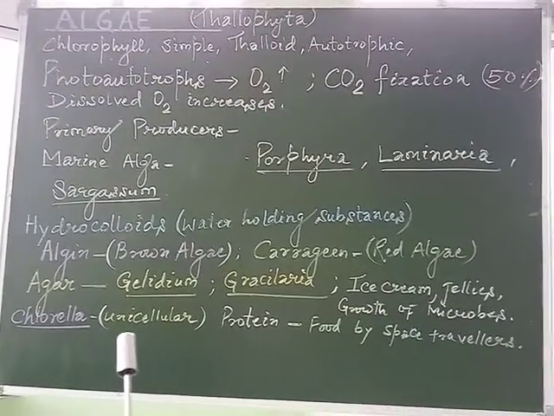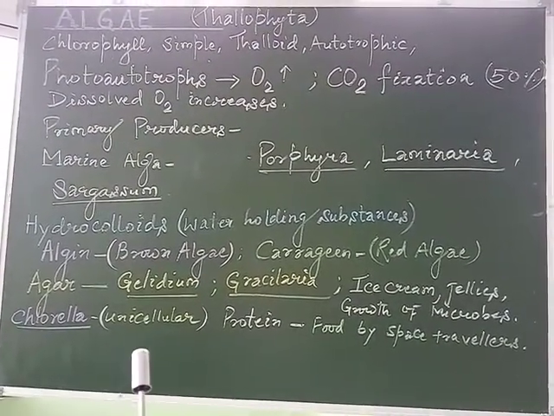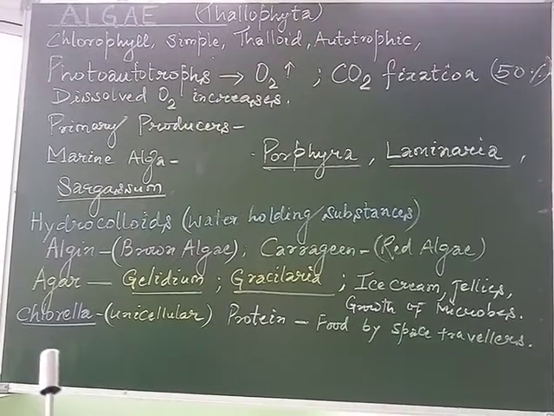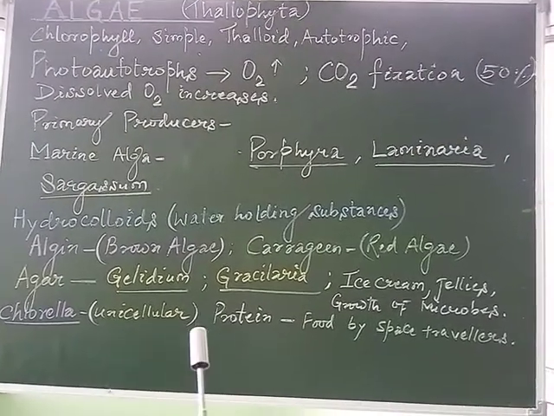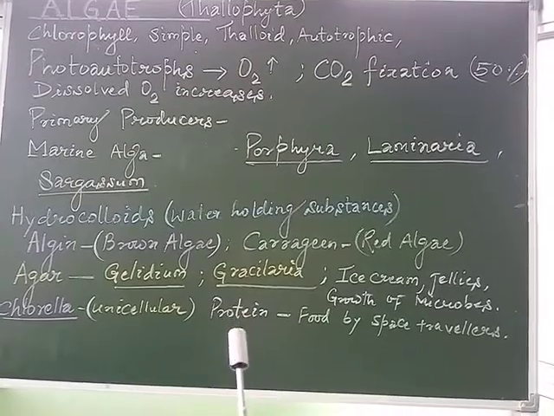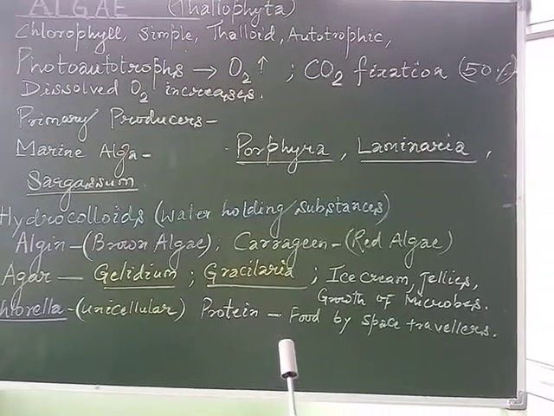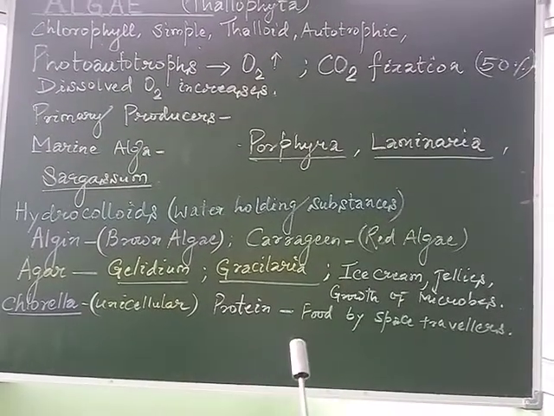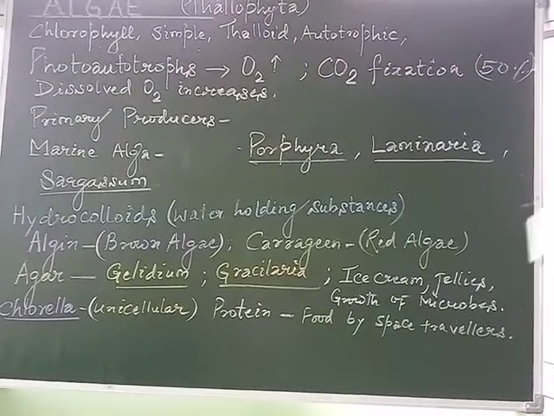The most common unicellular member is Chlorella, which is a rich source of protein and is used as a food supplement by space travelers.